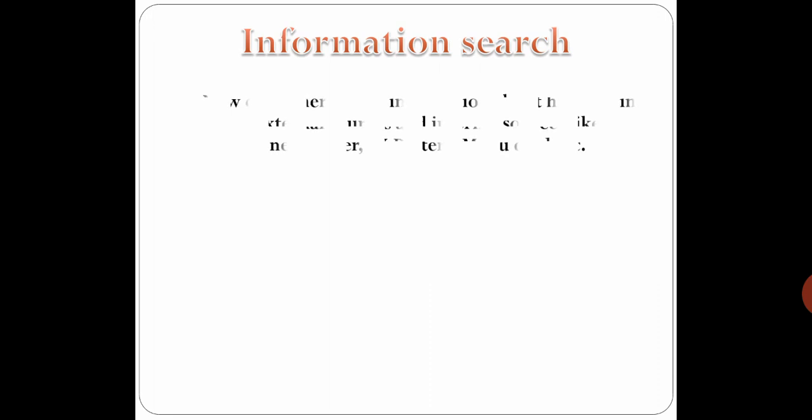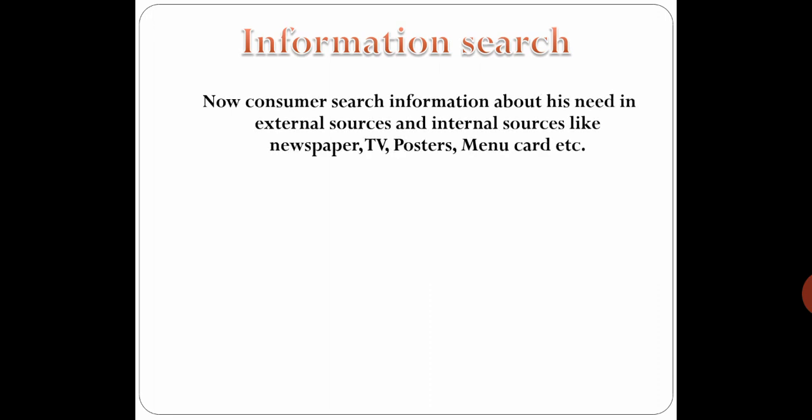Then we have to know about the second thing that is called the information search. Now, what kind of information search? The consumer searches for information about his need in external as well as internal sources like newspaper, TV, posters, menu card. So these are the sources by which the customer gets some information for his purchasing.